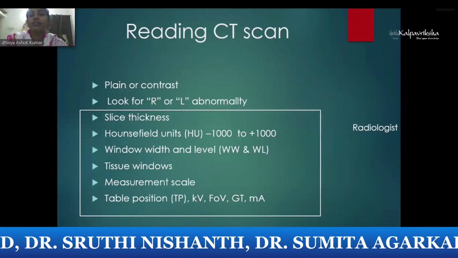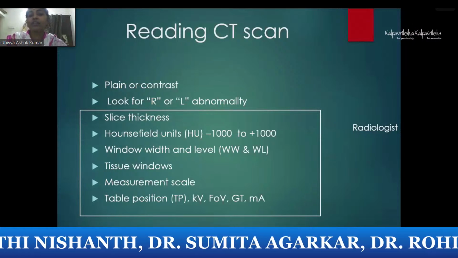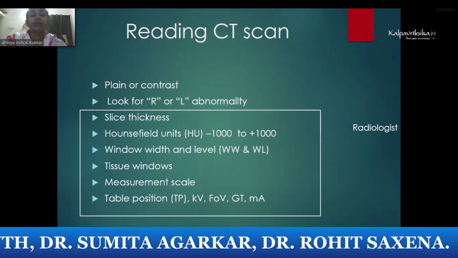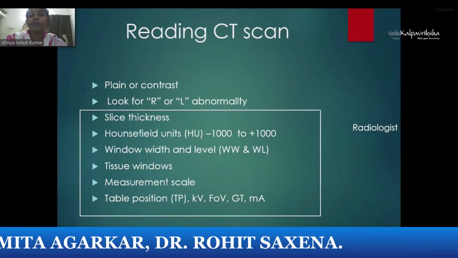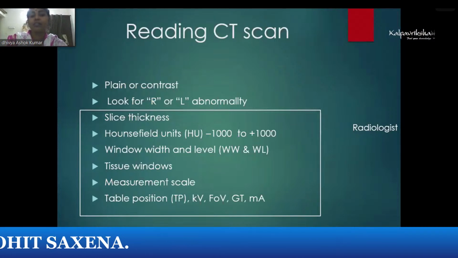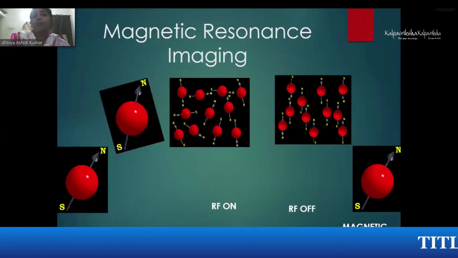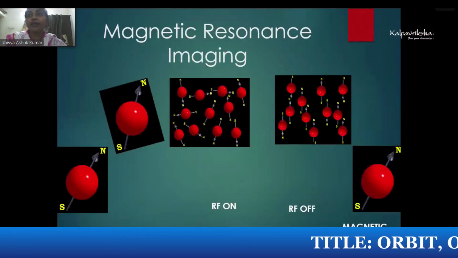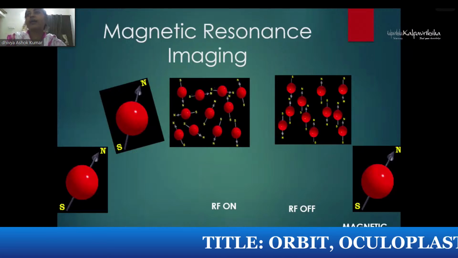And in reading the CT scan, you always look for the laterality, whether the abnormality is seen on the right side or on the left side. Another specific which is given in the upper right hand will be the slice thickness and Hounsfield units, which are all radiologist specific. Coming to the MRI, MRI is not X-rays, it is different, where there is magnetic resonance,